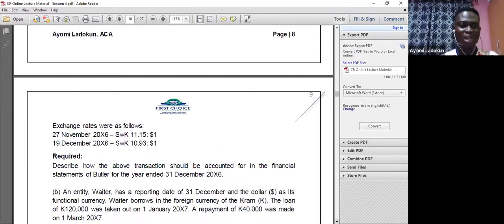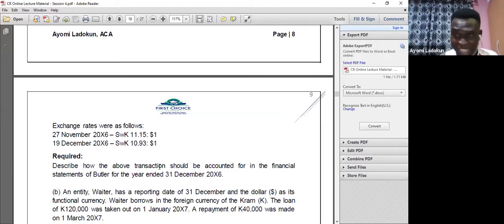I move on again. The examiner goes ahead and gives me the exchange rate, and then says, required: describe how the above transaction should be accounted for in the financial statements of Butler for the year ended 31 December 2006. Nobody is telling me that they are testing IAS 21, but from the question I have seen, I am buying in a currency other than my own currency. What does that tell me? That means they are testing IAS 21. I don't need a soothsayer to come and tell me.